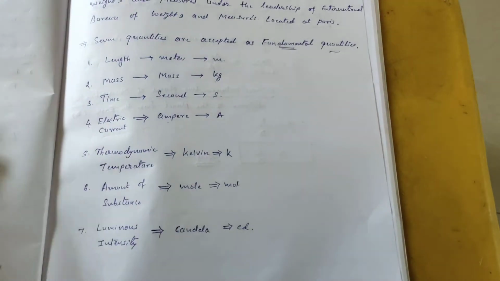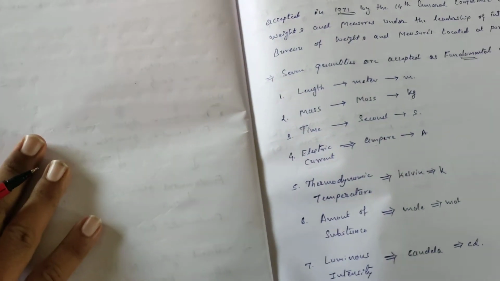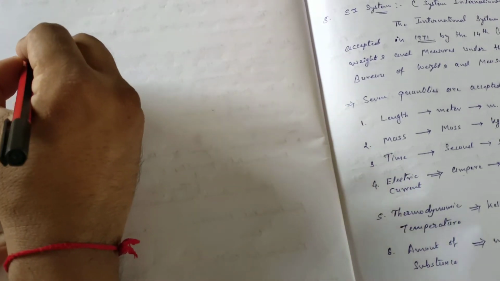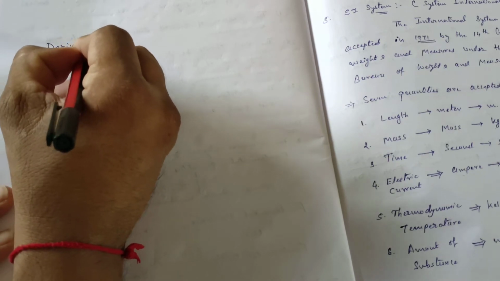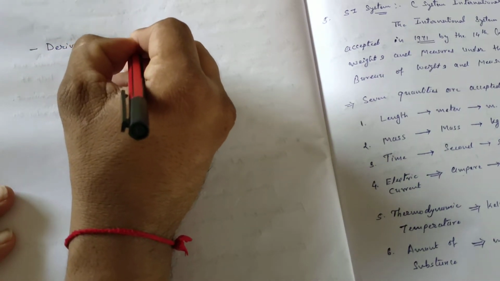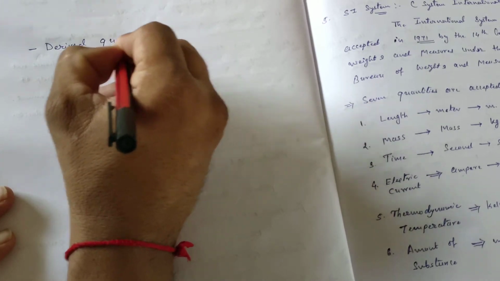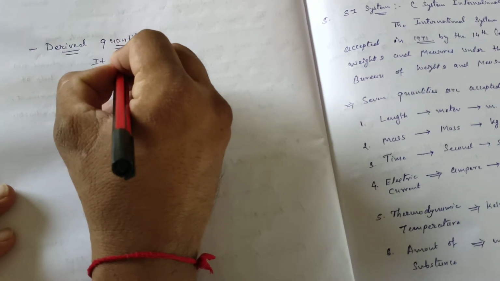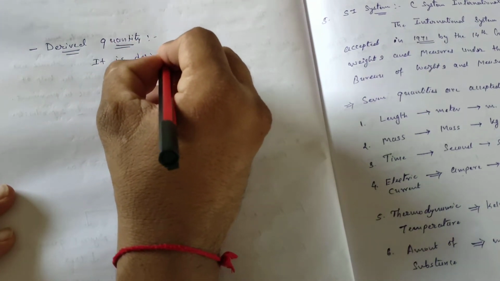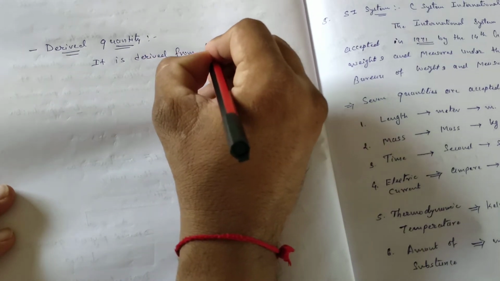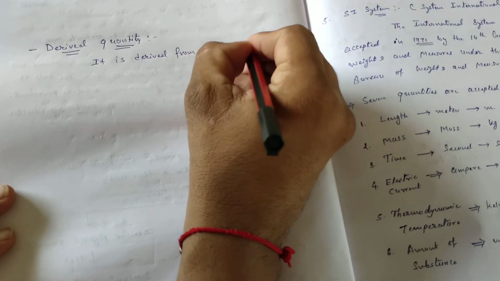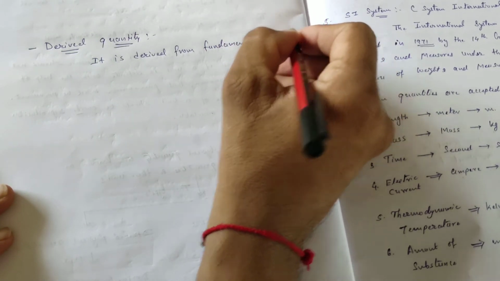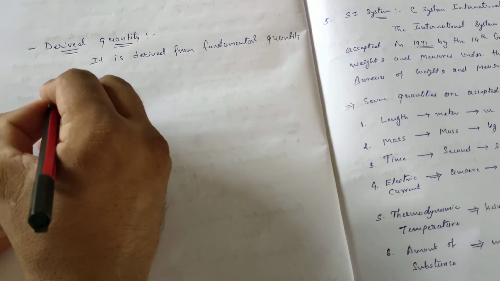Afterwards we have derived quantity. Okay, this is fundamental quantity. Now let's see regarding derived quantity. As we know, it is derived from fundamental quantity only. Such notes I already sent to you. Derived quantity, for example velocity.